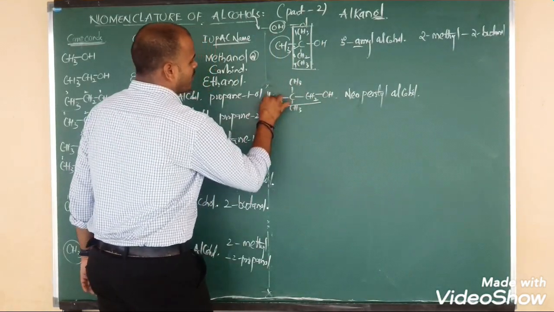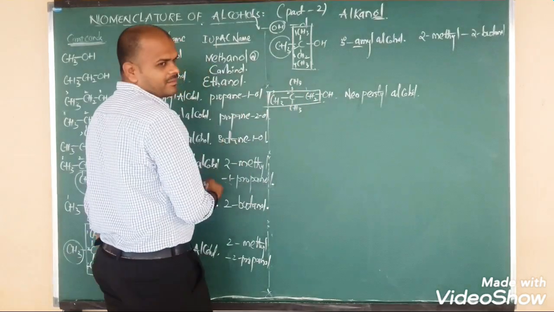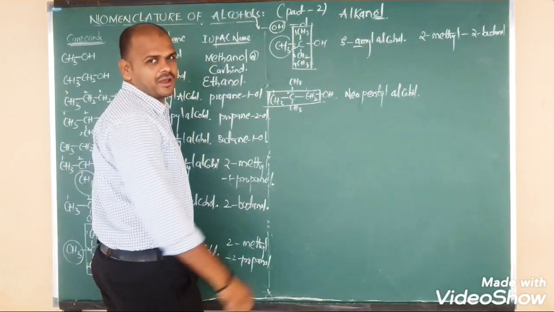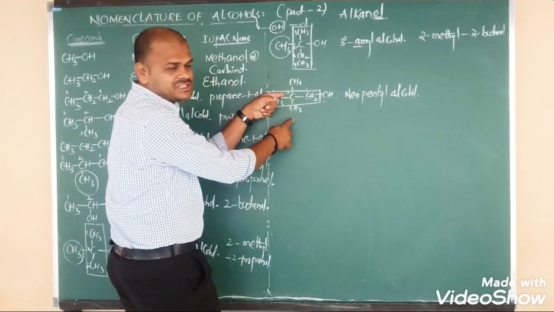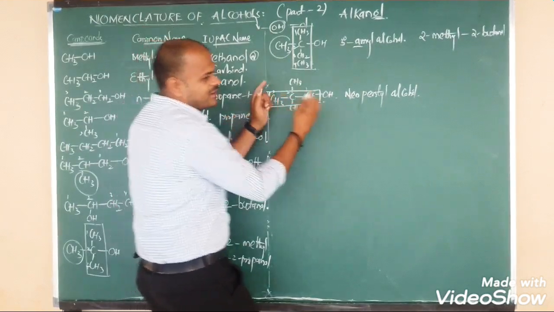Let us select the root word, or the parent chain. So 1, 2, 3. Okay, Nana? Yes, here also there are 3, but this is connected to the functional group. Okay, right. So on carbon 2, above there is a side chain and below there is also a side chain. Methyl above, methyl below. 2,2-dimethyl.